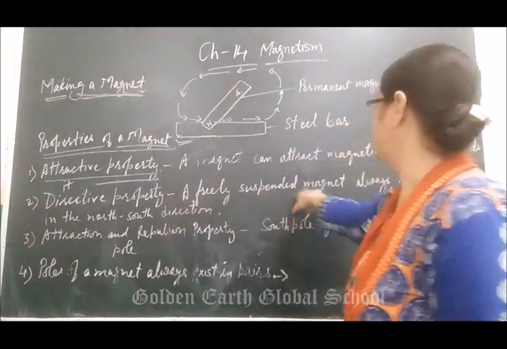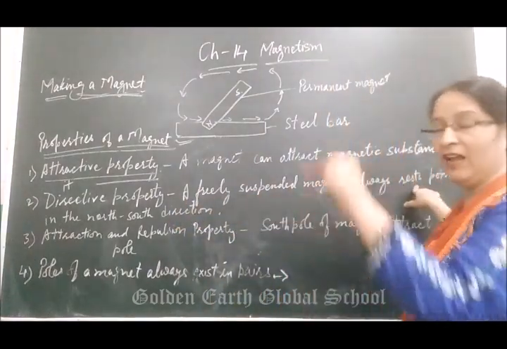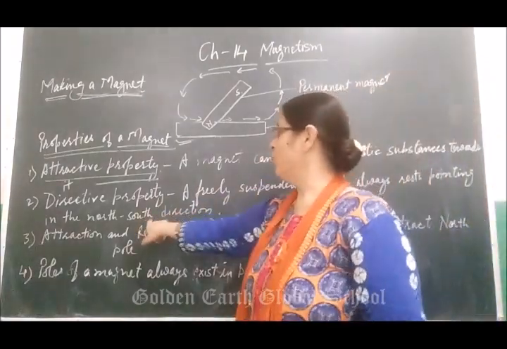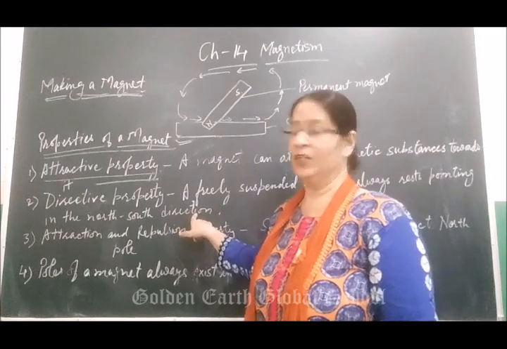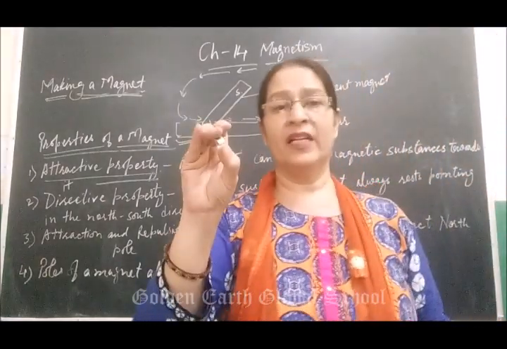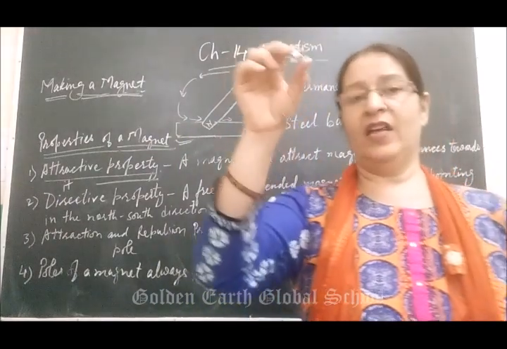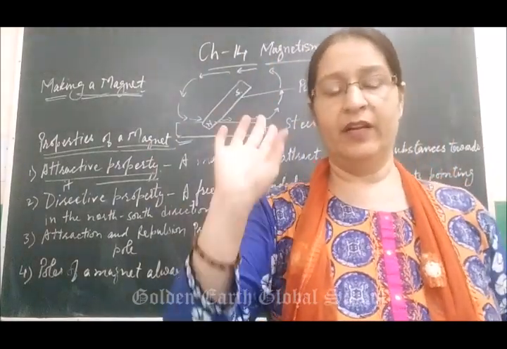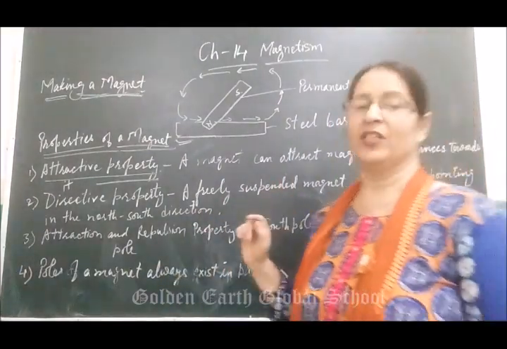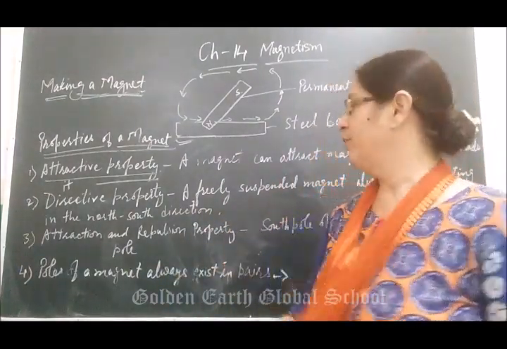This is a magnetic compass. When I put it in the room, it will always rest in a north-south direction. This is called the directive property.